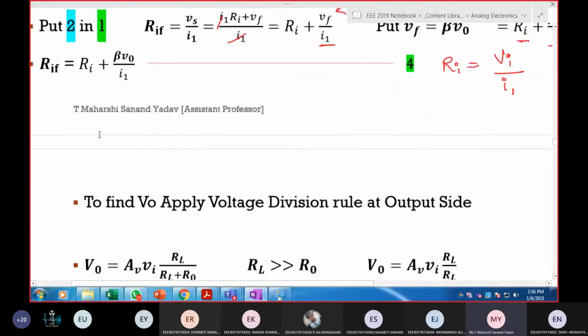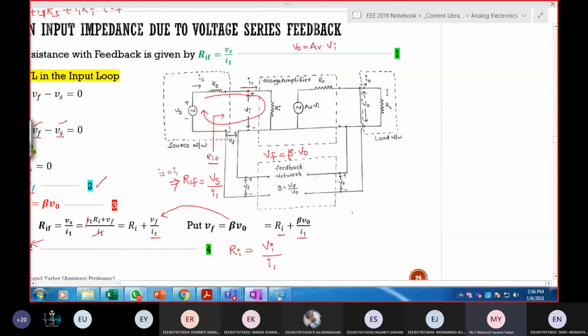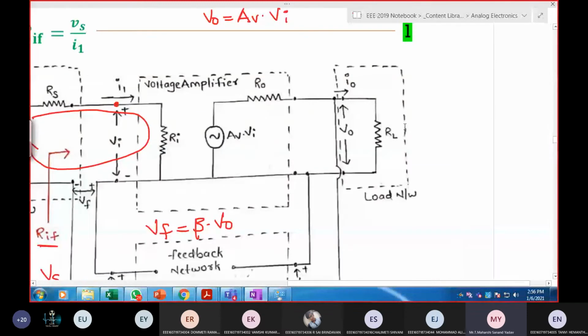Next. Now, in order to get the final answer, I need to calculate the value of this output V output. Now let us go to the diagram once again. Can anyone tell me how to calculate this V out? Voltage division. Correct. Voltage division rule. Can anyone tell me how to apply the voltage division rule? What is the total voltage? Av into Vi. Correct.